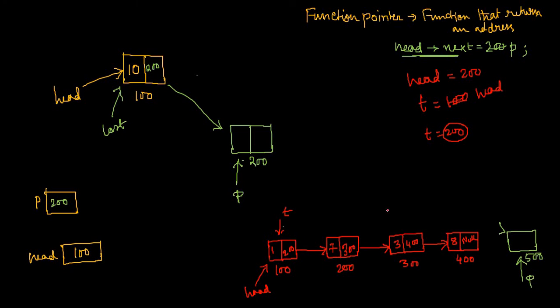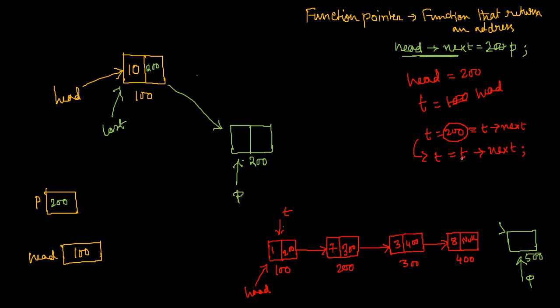You don't know every time what the address will be. But from this diagram I can say that 200 is present in the next part of the node currently pointed by t. That means this 200 is equivalent to t next. As a whole I can write t equal to t next.